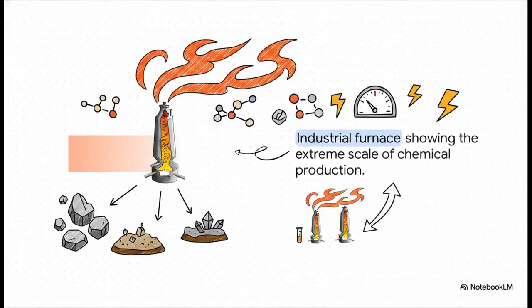Just look at the sheer, immense scale of an industrial furnace. This is a massive leap from those invisible microscopic carbon bonds we started this explainer with. To transform raw earthly minerals into products we actually use, we have to scale up those tiny test tube reactions into towering furnaces that operate at staggering extremes. This right here is where textbook theory meets the intense heat and pressure of the real world.